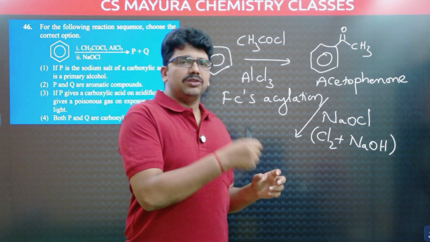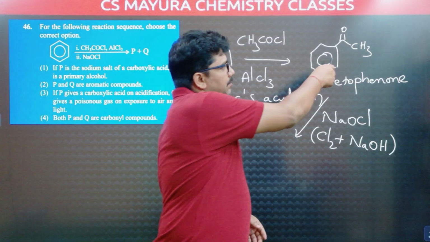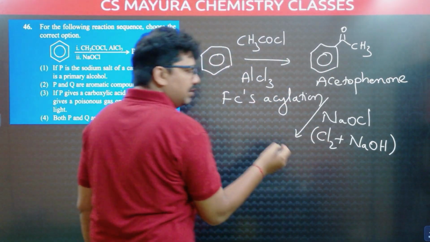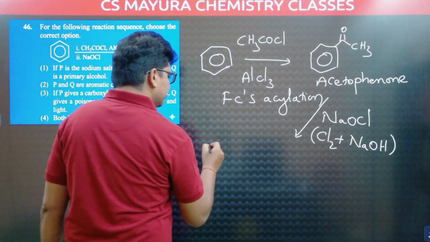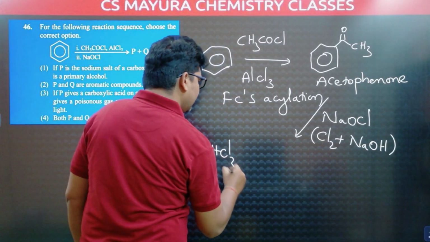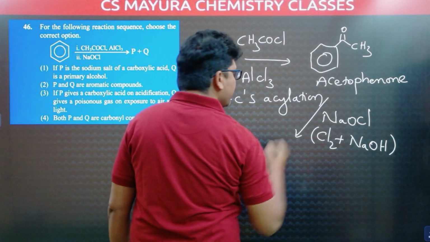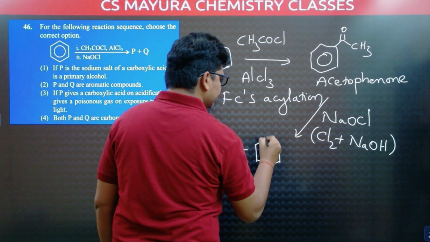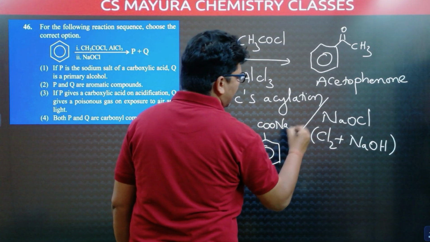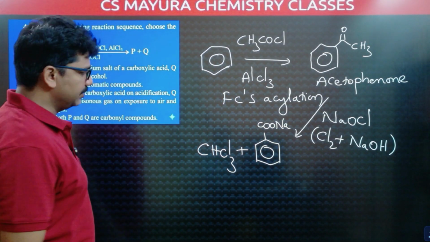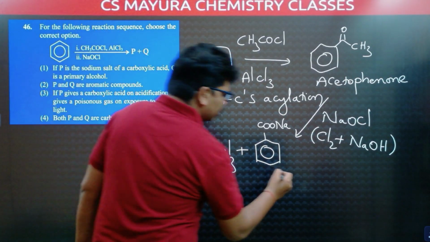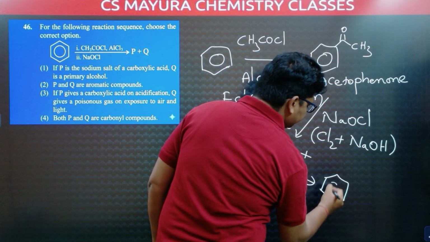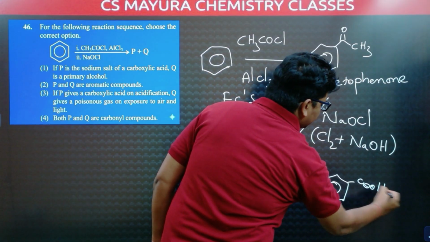Here, to give a positive test, it should have a methyl ketone. Acetophenone has a methyl ketone group, so it will give the chloroform reaction. The product is chloroform, CHCl3, and the remaining part of the compound gives the sodium salt of benzoic acid, or sodium benzoate. Now, this sodium salt of benzoic acid in acidic medium gives benzoic acid.